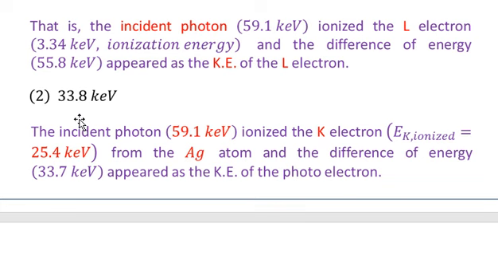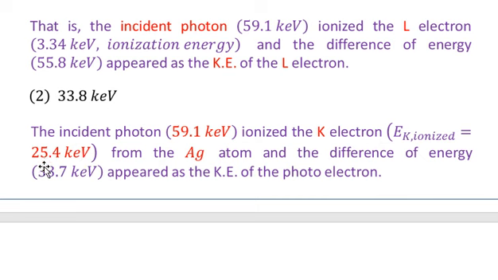Okay, now let's account for another energy, which is 33.8 keV. How can we explain this energy? This energy was also measured in the process. Now the incident photon, which is 59.1 keV K alpha radiation, ionized the K electron. In the previous example, we explained the energy using the L electron, because the L electron was ionized in that case, and here we are assuming that the K electron was ionized from the silver atom, and the EK ionization for the silver atom is equal to 25.4 keV.